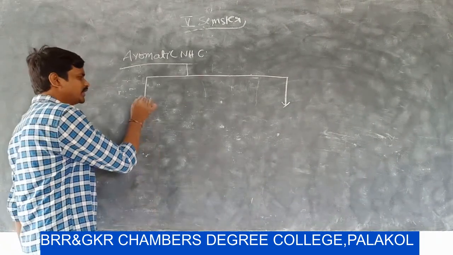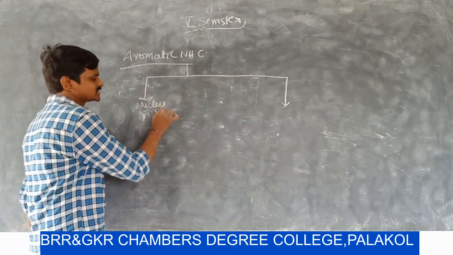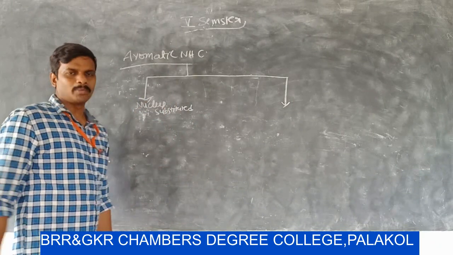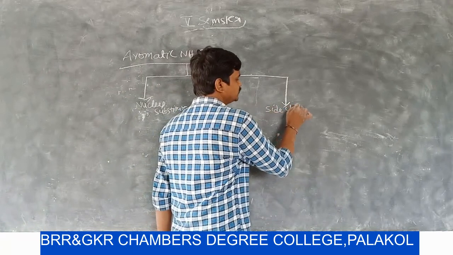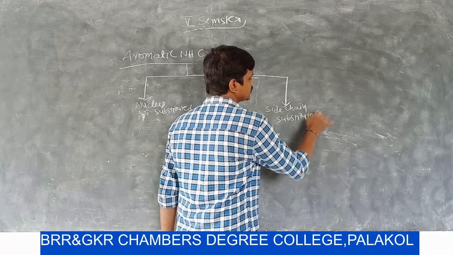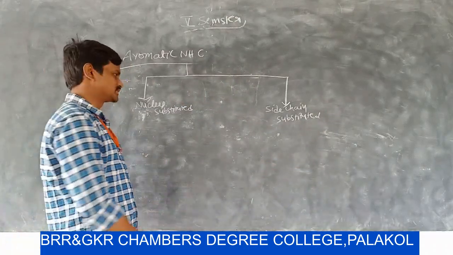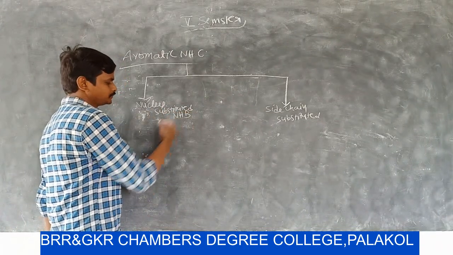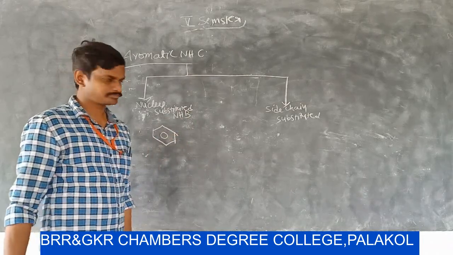Here, aromatic nitrohydrocarbons are generally classified into two types. One is nucleus substituted aromatic nitrohydrocarbons, and the second one is side chain substituted aromatic nitrohydrocarbons. Nucleus substituted nitrohydrocarbon means the simplest aromatic compound is benzene.